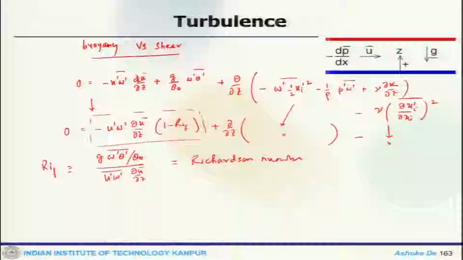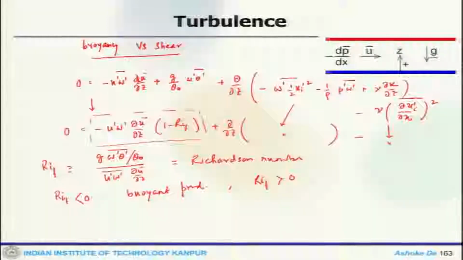So, one can also categorize: if R_if is less than 0, then we get buoyant production, and if R_if is greater than 0, you get buoyant destruction. Now, net turbulent kinetic energy production occurs if R_if is less than 1, which is the upper bound of that.